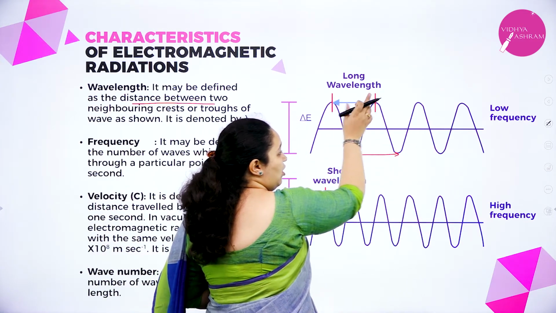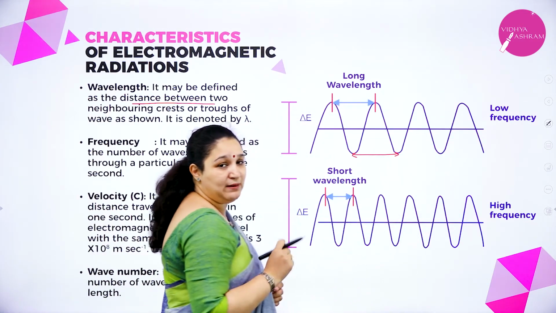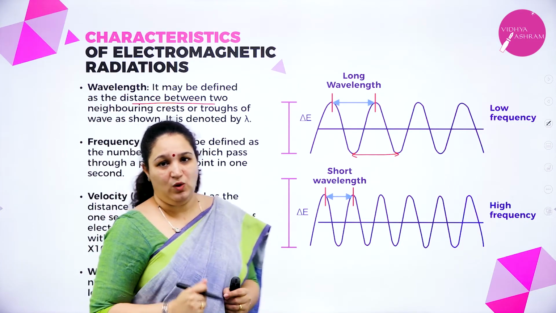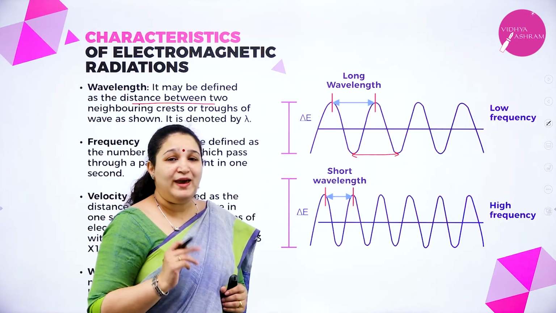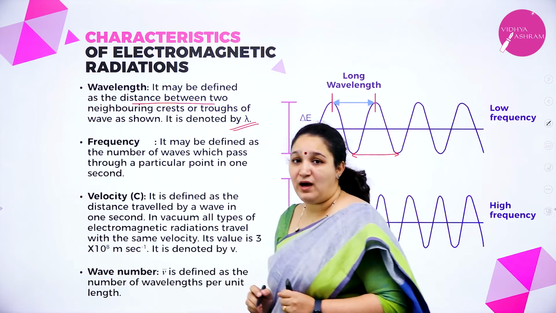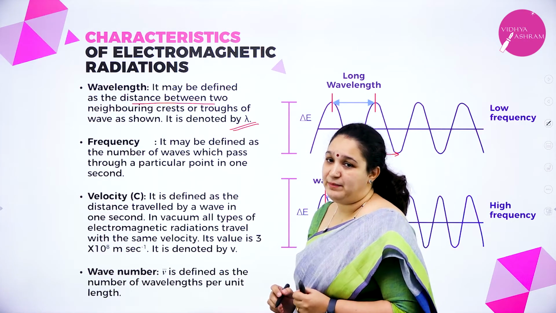If the wavelength is long, the frequency will be low. That means they are inversely proportional to one another, okay. So next we will see wavelength is denoted by lambda. It is denoted as lambda, okay.